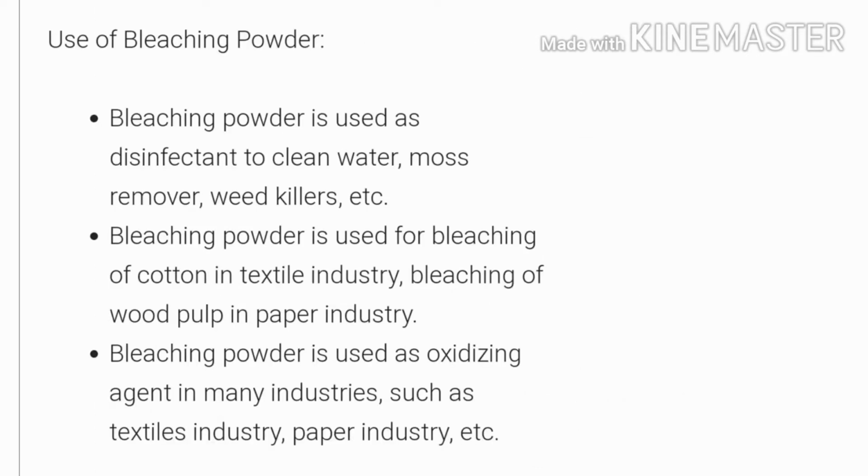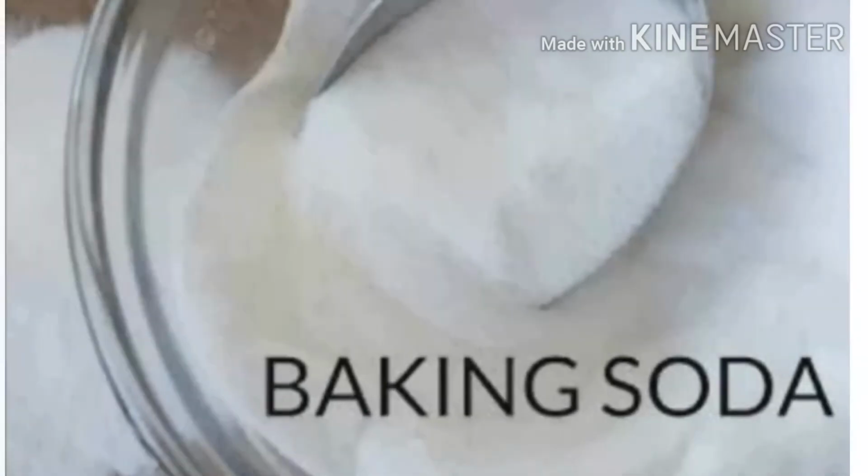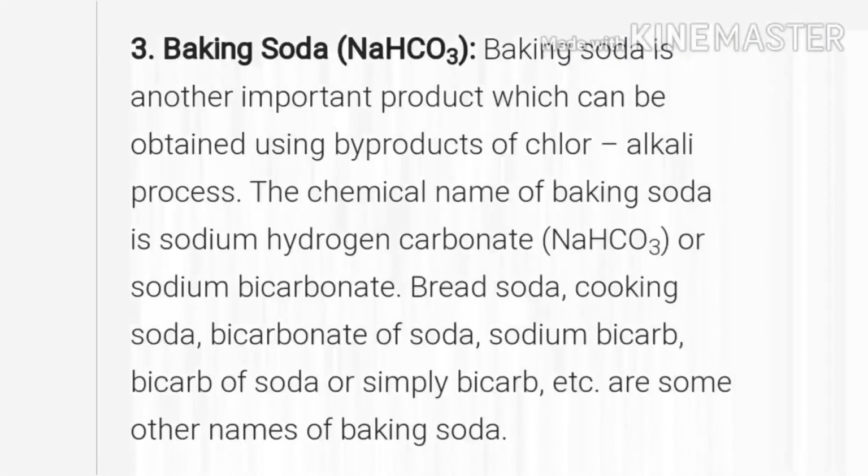Next comes the uses of bleaching powder. The first one: bleaching powder is used as a disinfectant to clean water, moss remover and weed killer. The second one: it is used for bleaching of cotton in the textile industry, and bleaching of wood pulp in the paper industry. The third one: it is used as an oxidizing agent in many industries such as the textile industry, paper industry, etc.